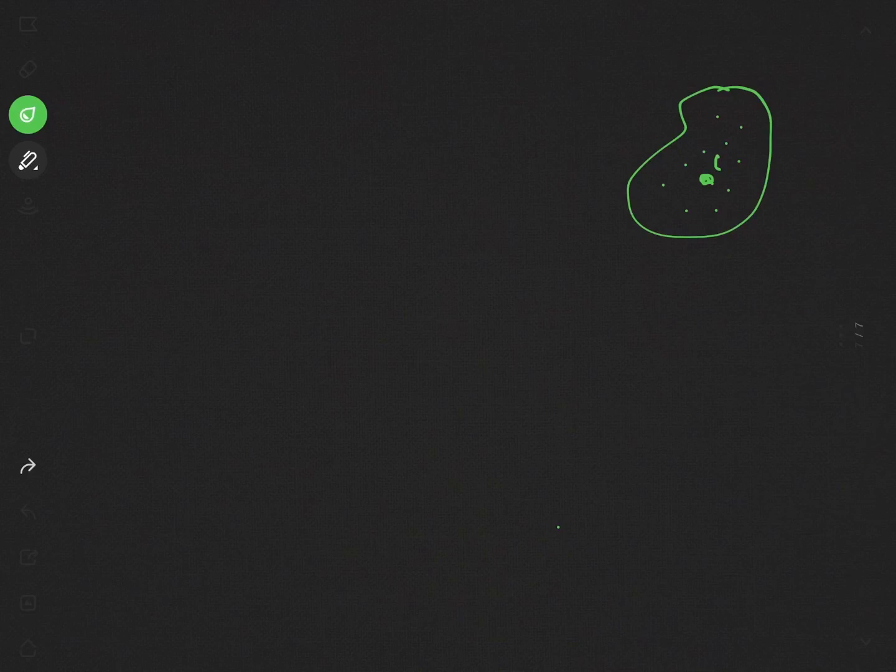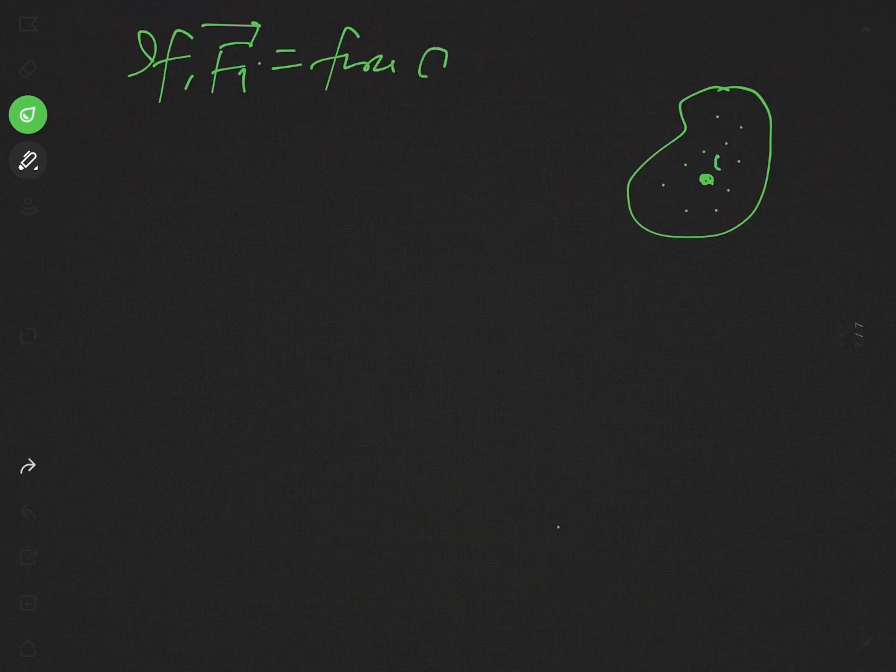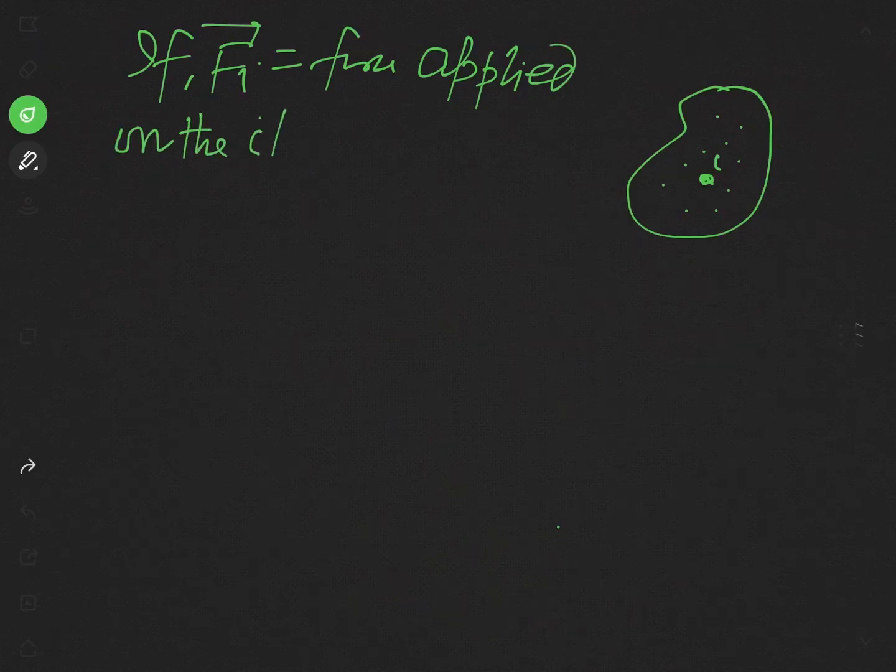Now, if a force Fi is applied on the particle i, then according to the second law of motion, we can find that applied force. Fi equal to the force applied on the ith particle.